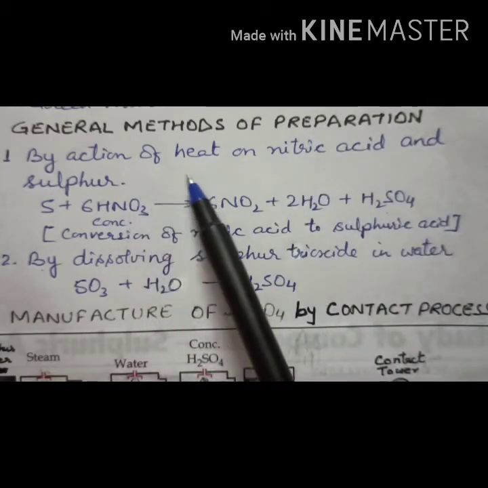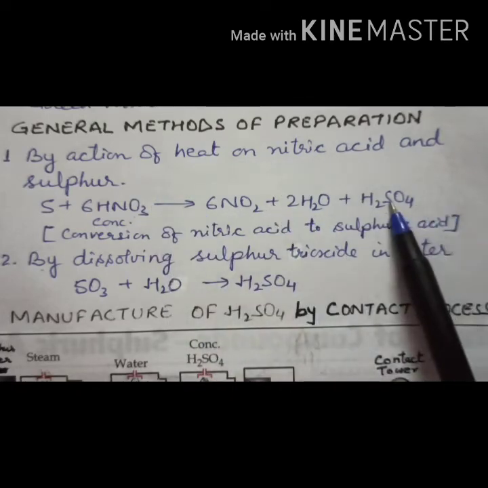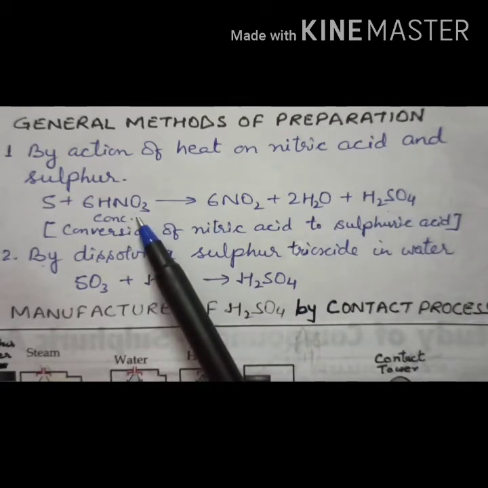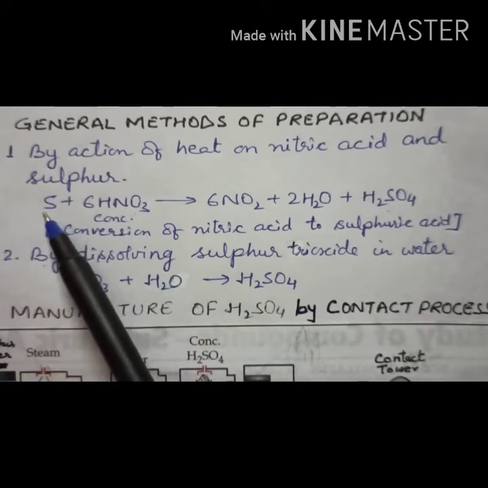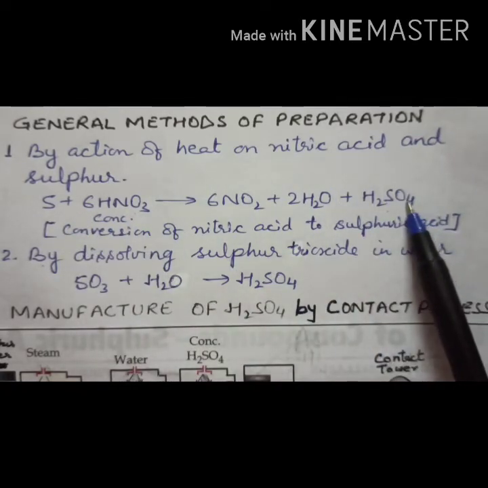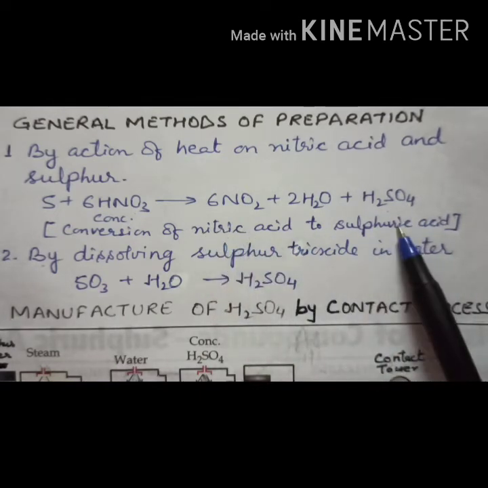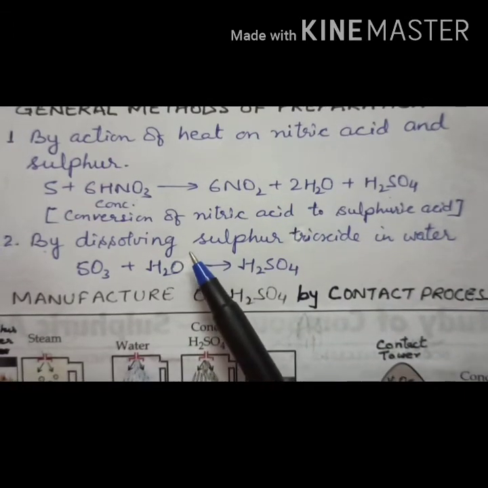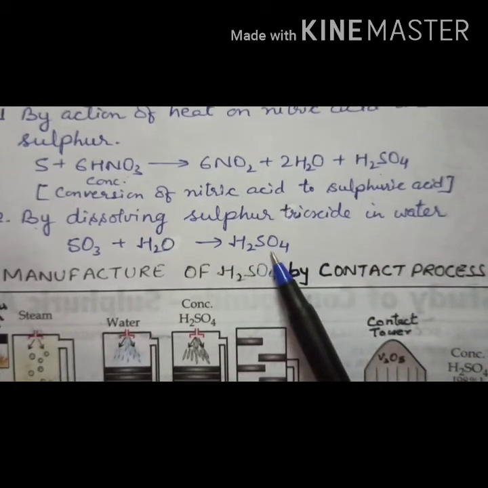First is by the action of heat on nitric acid and sulfur, you get sulfuric acid. This equation you have already read in the previous chapter on nitric acid. Here nitric acid acts as an oxidizing agent and oxidizes sulfur to sulfuric acid. Sometimes a question may be asked to convert nitric acid to sulfuric acid. So which equation will you give? This one. Right.